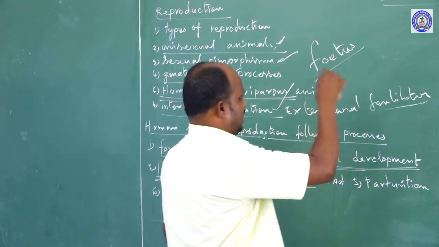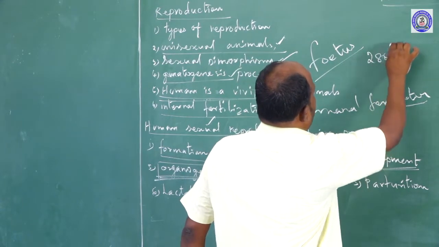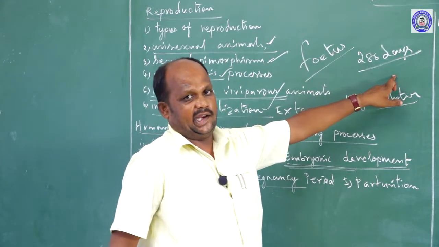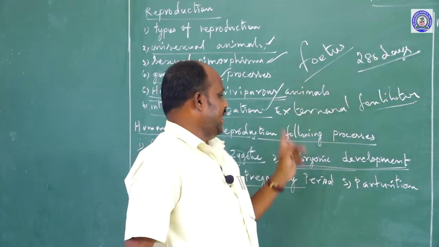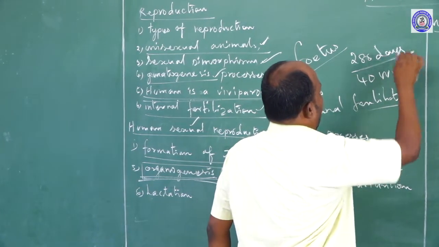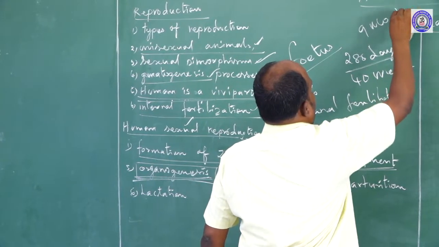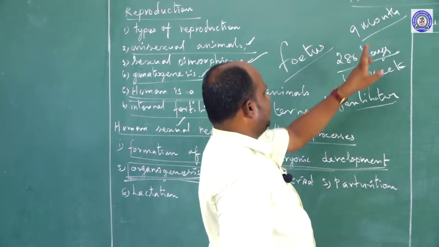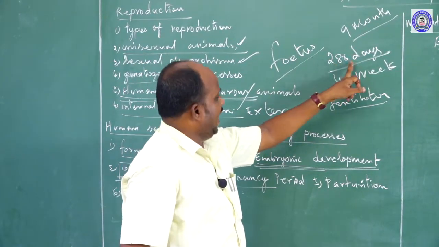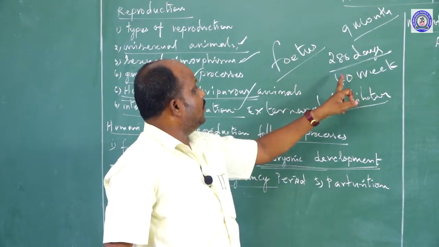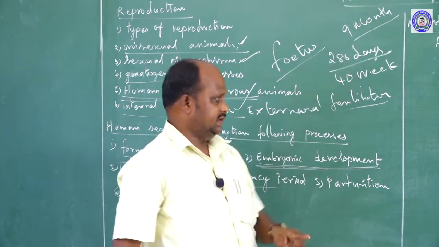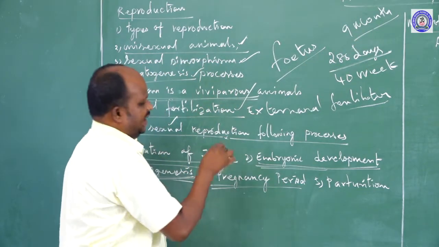The pregnancy period is exactly 280 days. Simply I am saying 280 days. It is not a constant. Approximately we can calculate the pregnancy period as 280 days, or 40 weeks, or 9 months. Month wise, we take 9 months. The number of days is approximate, not exact, and it will vary. Converted week wise, 280 days is 40 weeks. Month wise, we calculate 9 months. That is called the pregnancy period.